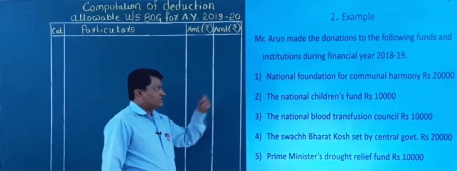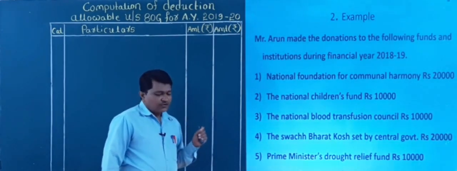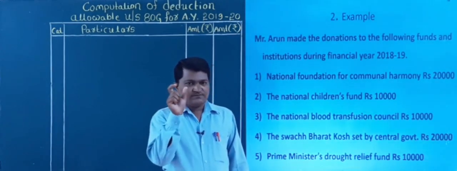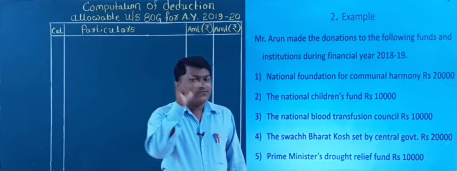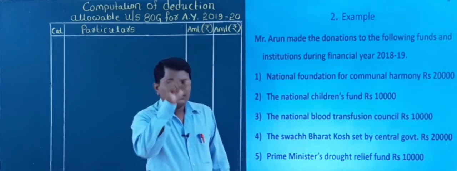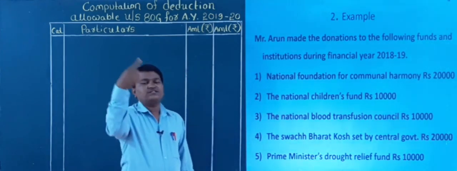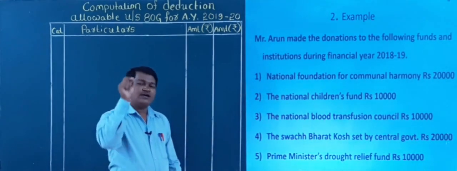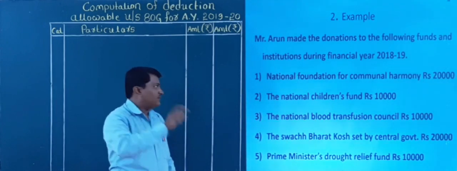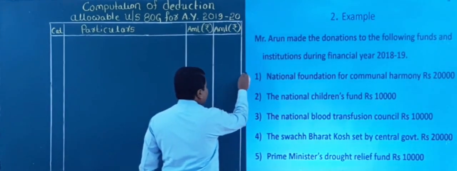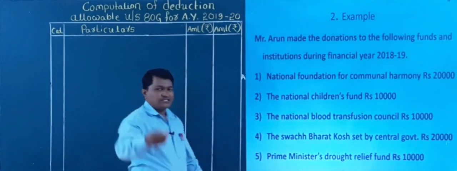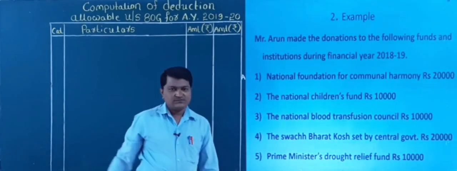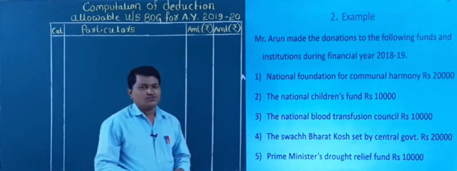First, national. I told you if the word national is found in a donation, or if the donation is made for a national body, if the keyword national is there, then it falls under category A. Here the word national is there, so it comes under category A. So I will write here category A. You also please write down the problem on a separate page and classify accordingly, and later we go for the solution.